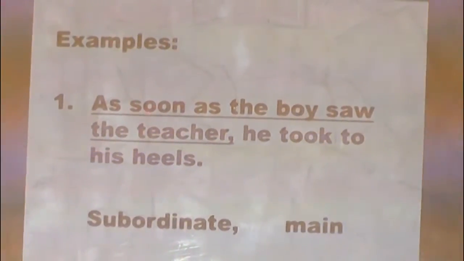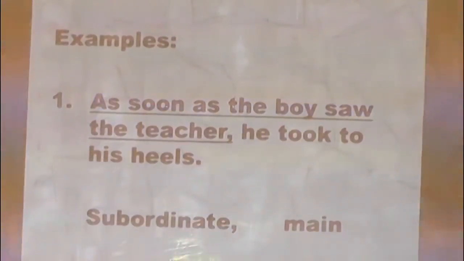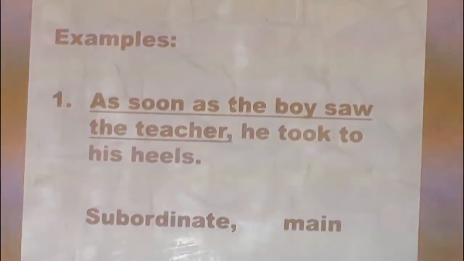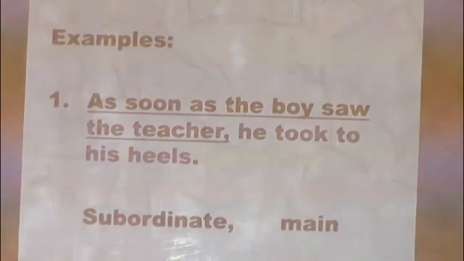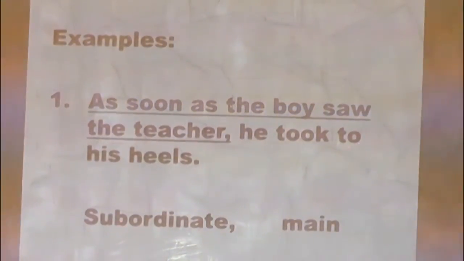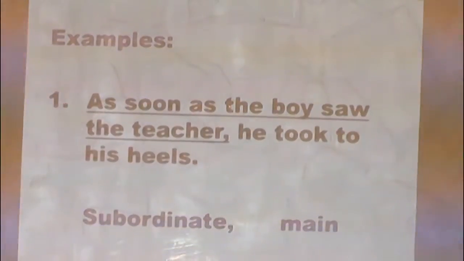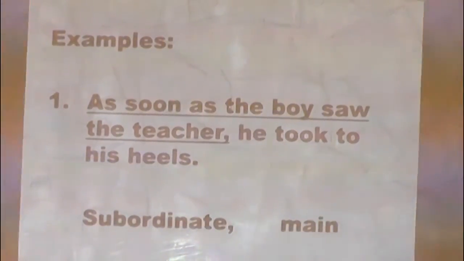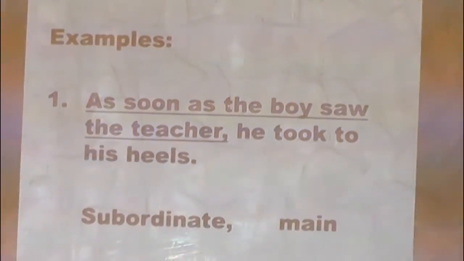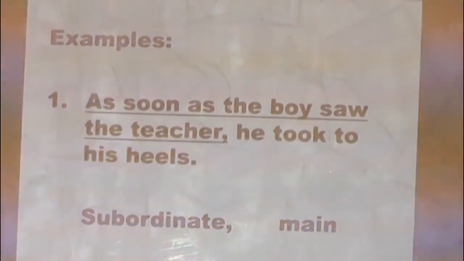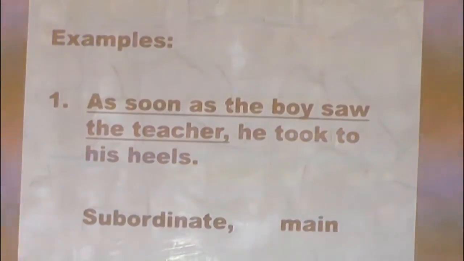That is why it is called subordinate clause. When you look at the second part, he took to his heels, this one can stand on its own. That is why it is called main clause. The underlined part is a subordinate or dependent clause, while the one not underlined is the main clause.